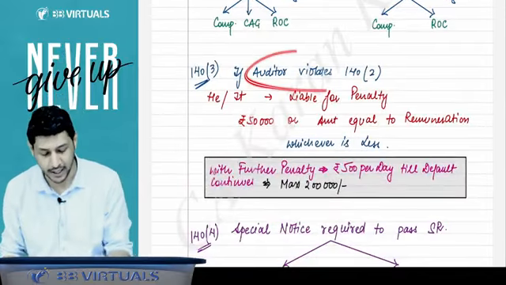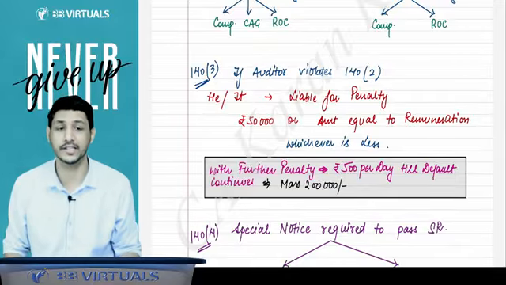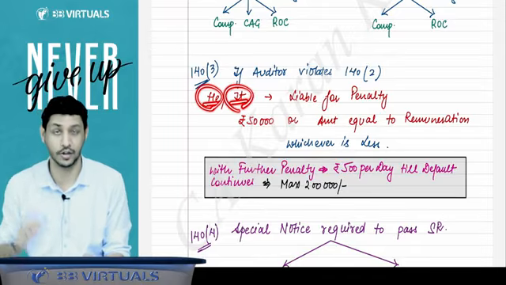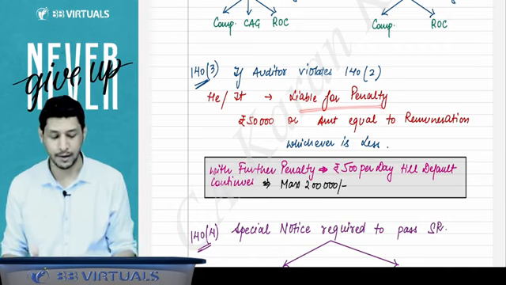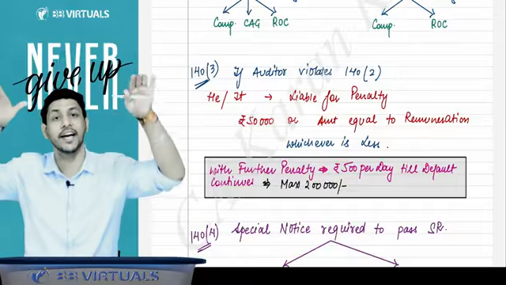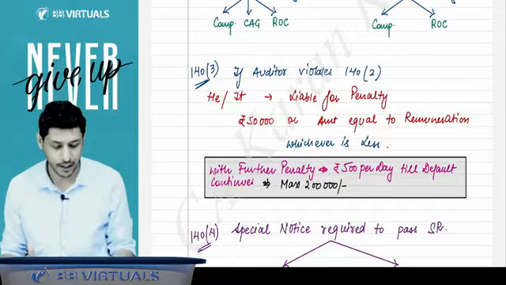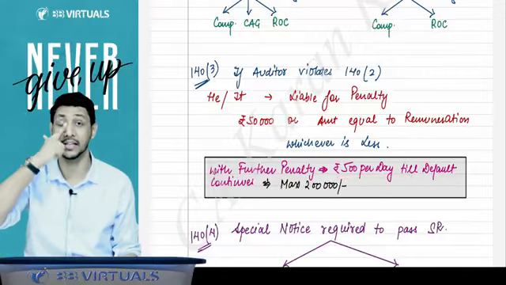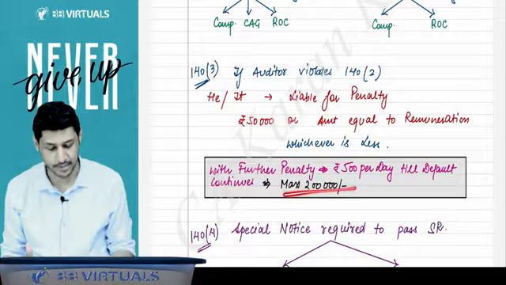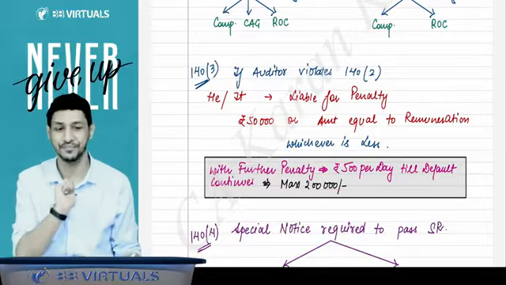But sir, if the auditor violates this section, if he does not give the statement, then what will happen? Then he or it, he for the individual auditor, it for the firm auditor, they will be liable for a penalty of rupees 50,000 or an amount equal to the remuneration, whichever is less. And further, until you submit that statement, for every day you will be liable for 500 rupees per day, maximum rupees 2 lakh.